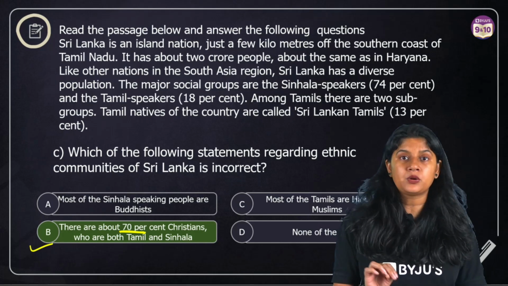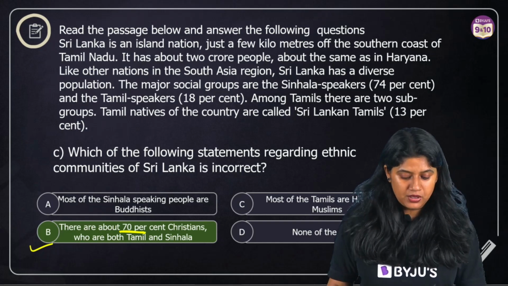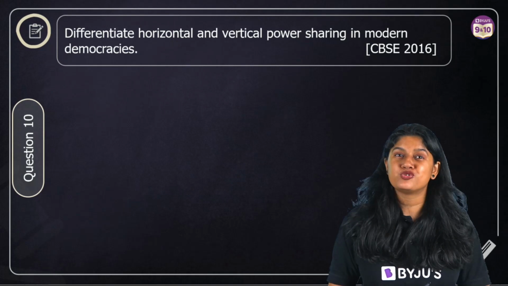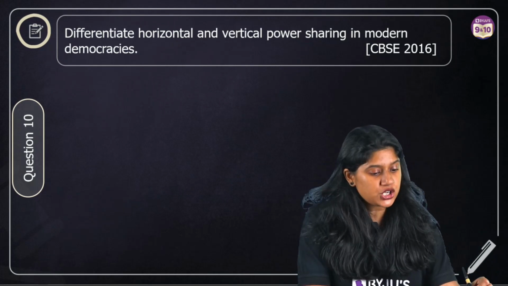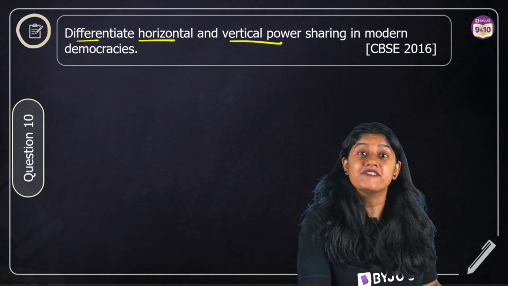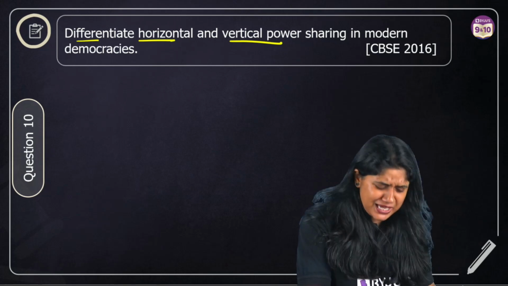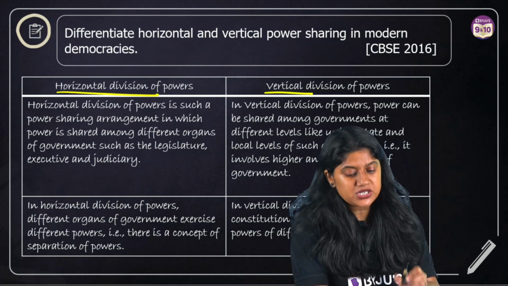So in this particular question of 4 marks, which is a case-based study, we have 3 questions. We are done with it, and let's move to the last question from Power Sharing, question number 10. Differentiate between horizontal and vertical power sharing in a modern democracy. A very important question, so everyone, please make sure you take a screenshot of it. Horizontal power sharing and vertical power sharing.